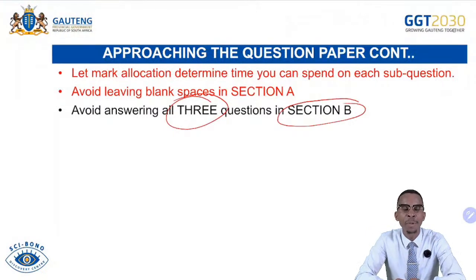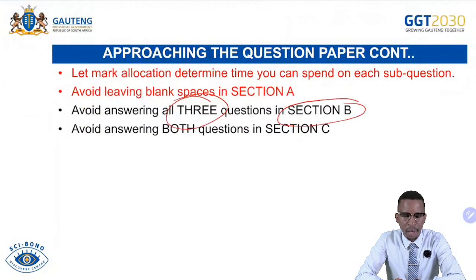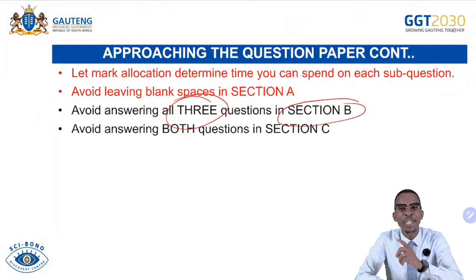It is very important for you to ensure that this training works in your favor, so that when you get there, you simply deliver. Avoid answering both questions in section C. Remember, you are given two questions in there, question 5 and question 6. Answer only 1. It is very important to know the following. Do not steal the additional part for question 5 and put it in question 6. That will not be marked. And do not steal the additional part for question 6 and put it in question 5.